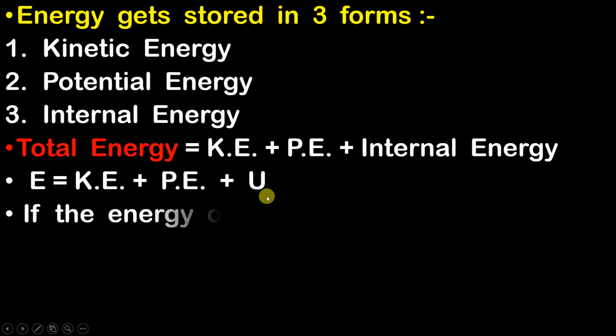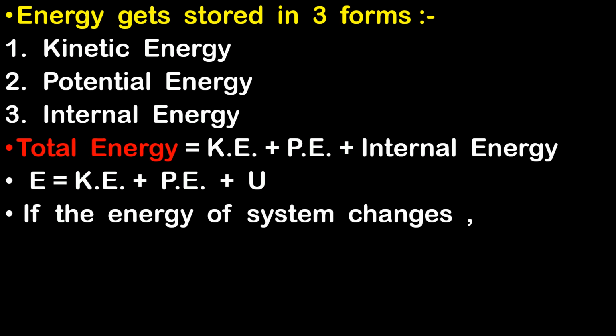Okay. Now, let's say that the energy of the system has changed. Then guys, how can I find out the change in energy of the system? For that, it is very simple. See, if the energy of the system has changed, then obviously the energy stored in these three different forms has also changed.